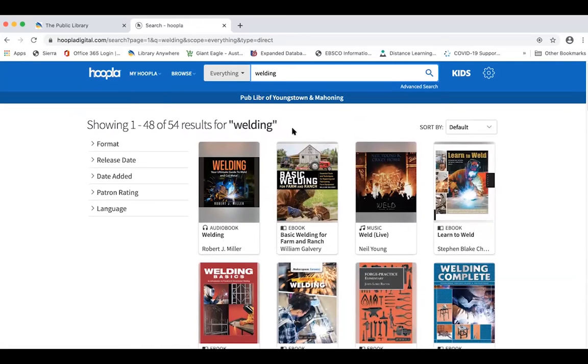And because it is a keyword search, sometimes what comes up in the results is not necessarily what you're expecting. This one's a music album that has the word welding mentioned within it. And some of these, like the careers in welding and possibly this learn to weld, might actually be more children's based. So because, like I said, it's an all age resource.